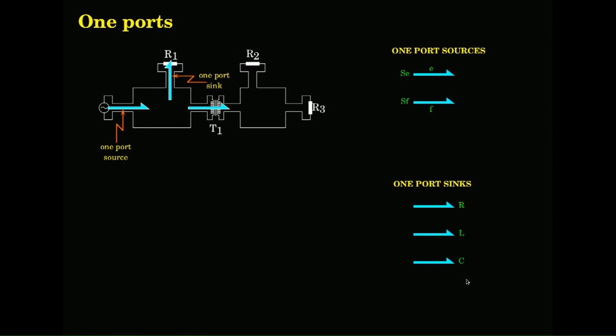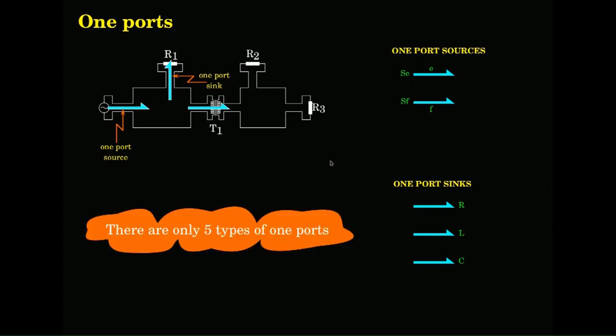So in the one ports, these are all the ports that are there, five different varieties: two of them sources, three of them sinks. Overall there are only 9 components that you need to remember, out of which these are 5.